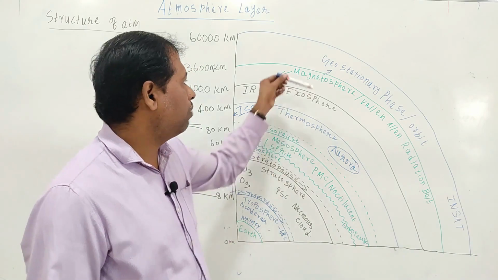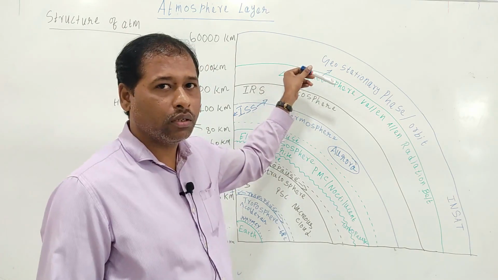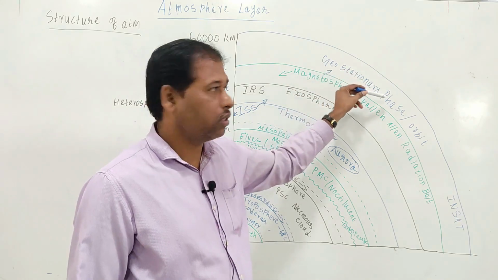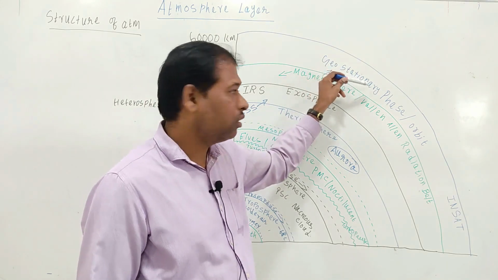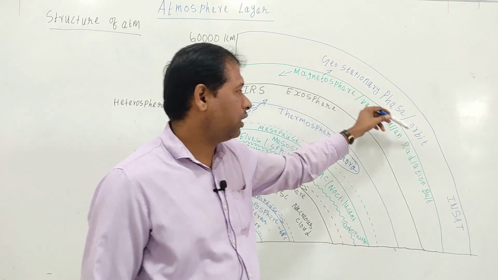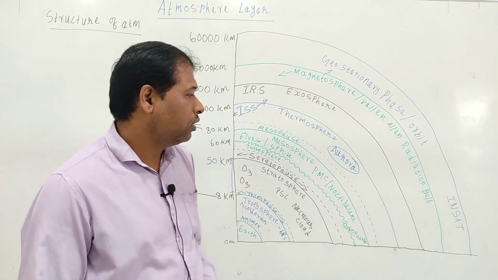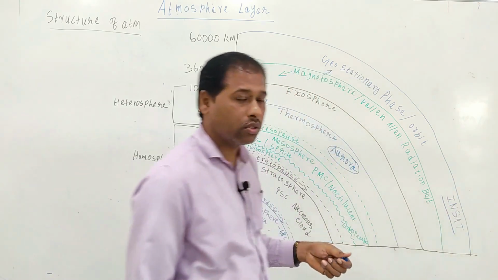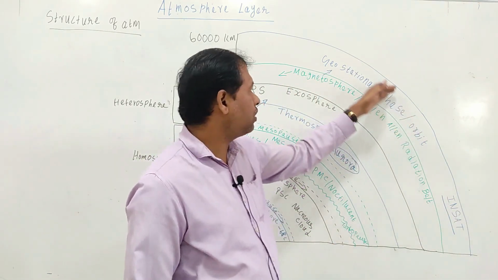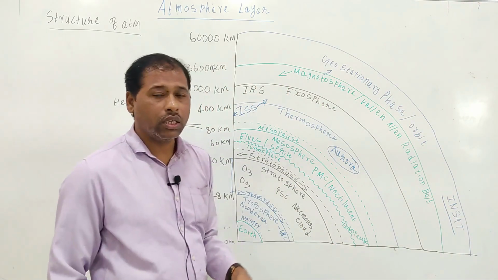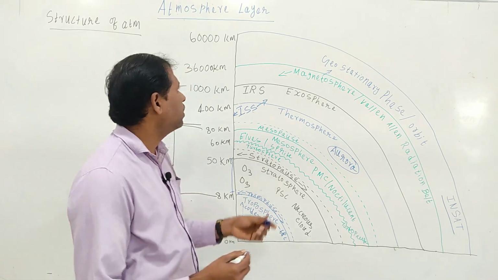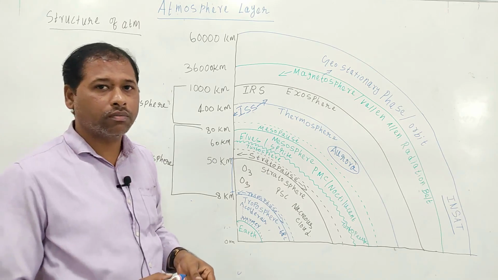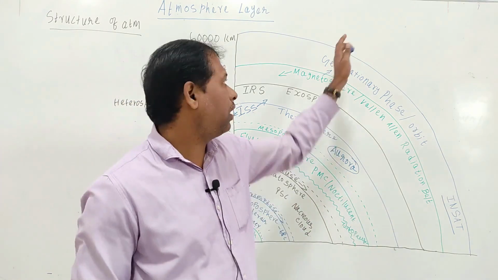Above this magnetosphere there is the geostationary phase, or you can say orbit. Our Indian satellites orbit in this geostationary orbit, which extends up to 60,000 kilometers. Do you want to know what is beyond this layer?